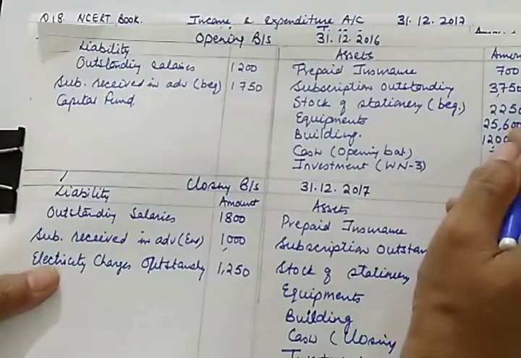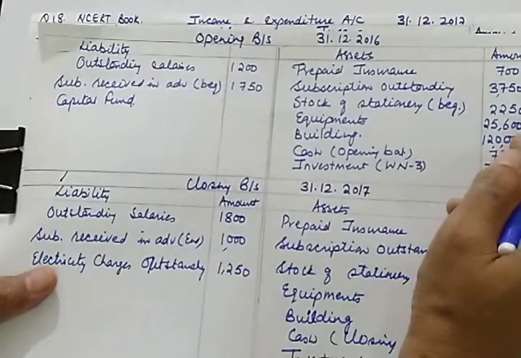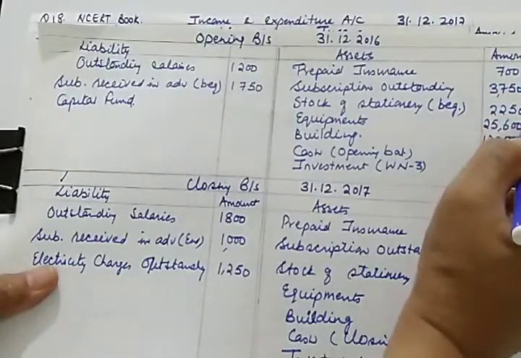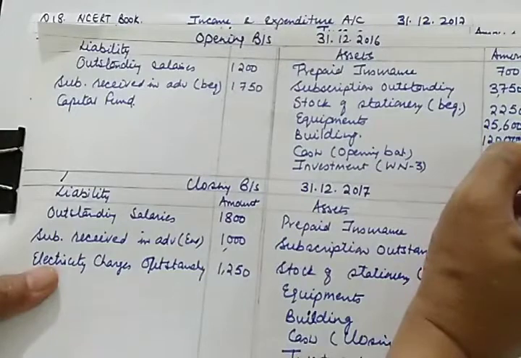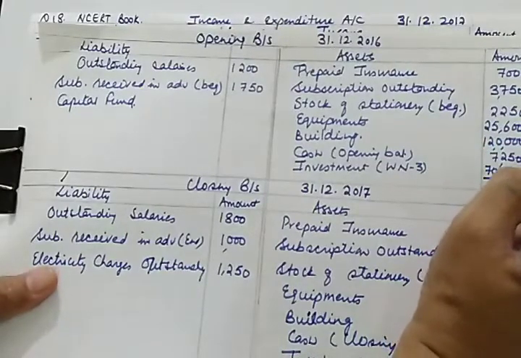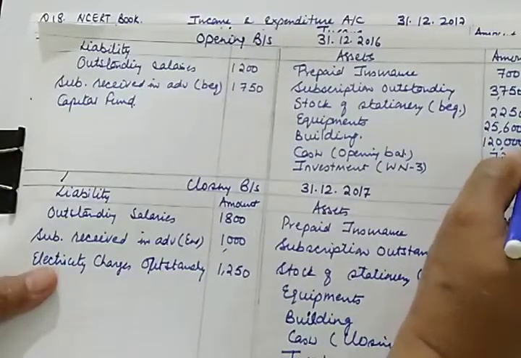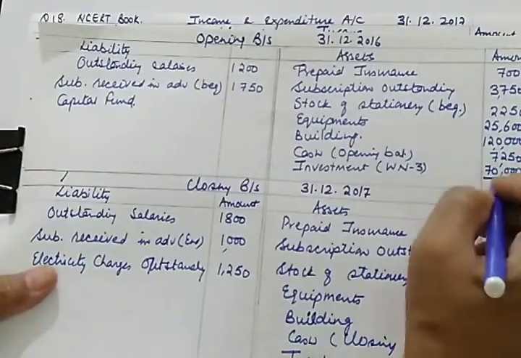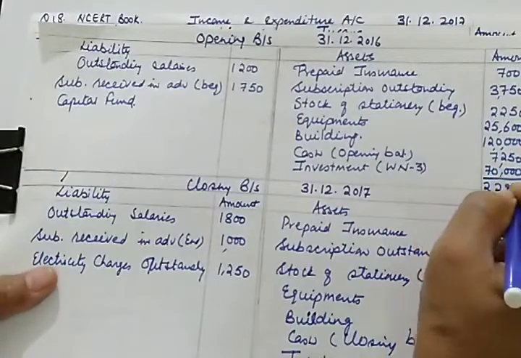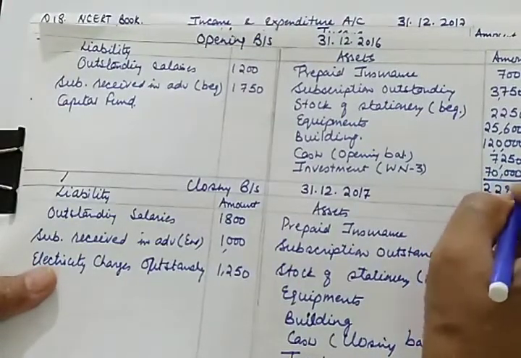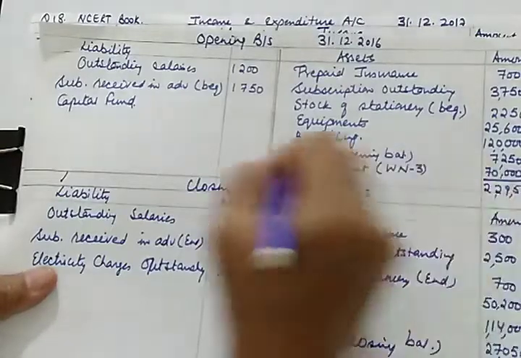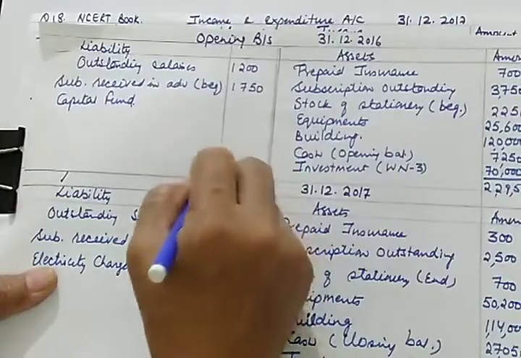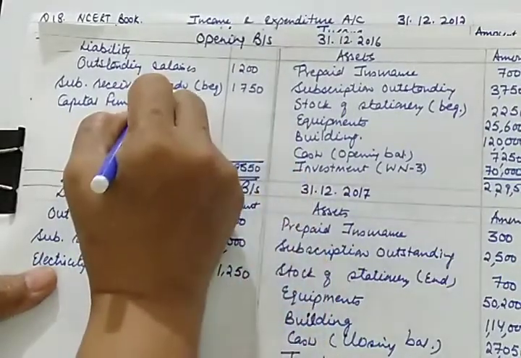Let me check if I missed out some item. This is 700, 3,750, 2,250, then 70,000 investment. After 70,000, this is 25,600, then 1,20,000 opening balance of cash, 2,29,550. And this is balancing figure.